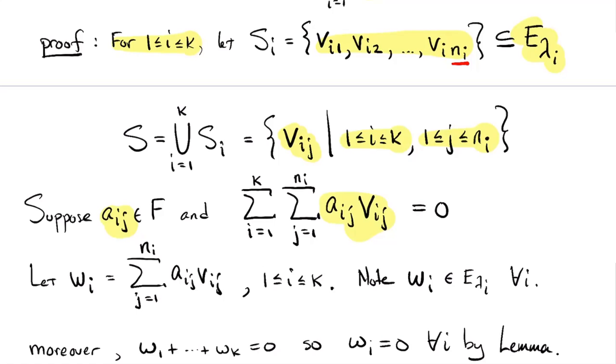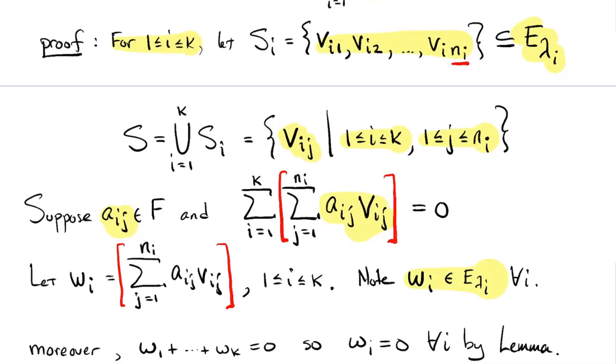Okay, so let's denote by W, I'm putting some brackets around it. Let's let W_i, rather not W, W_i is the sum of the a_ij's times v_ij's for a fixed i. Okay, so I have a W_1, a W_2, and so on. Those W's are in the ith eigenspace.